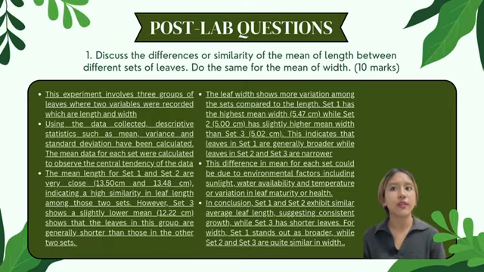So the mean length for set 1 and also set 2 are very close, 13.50 cm and also 13.48 cm, indicating a high similarity in leaf length among those two sets. However, set 3 shows a slightly lower mean, which is 12.22 cm, showing that the leaves in this group are generally shorter than those in the other two sets.